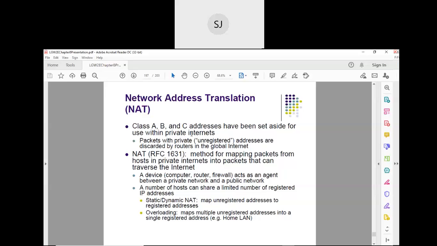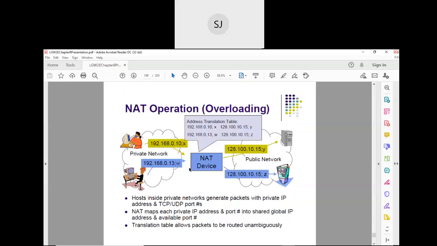I think he has given the diagram here. This is what we call a NAT device. I used to call it a server. Now this is a private network. This NAT device has the address translation table. These are the private IP addresses and these are the public IP addresses. So these private IP addresses are mapped to the public IP addresses.